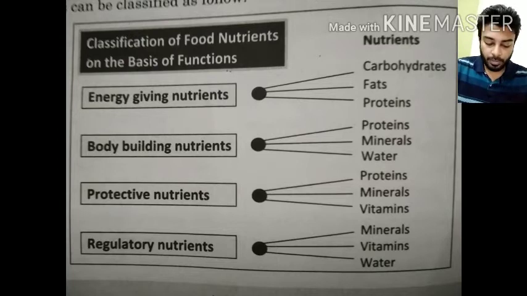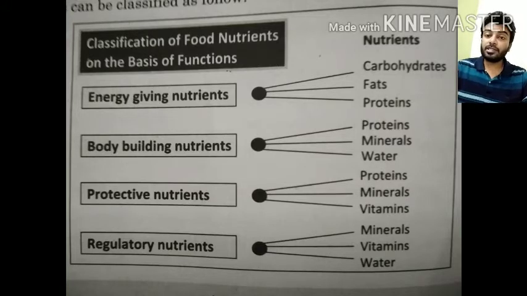Number one, energy giving nutrients. These are the nutrients which give us energy. By eating different foods which contain these specific nutrients, we can have our energy. The energy giving nutrients are carbohydrates, fats, and proteins. These three are the major energy giving nutrients.